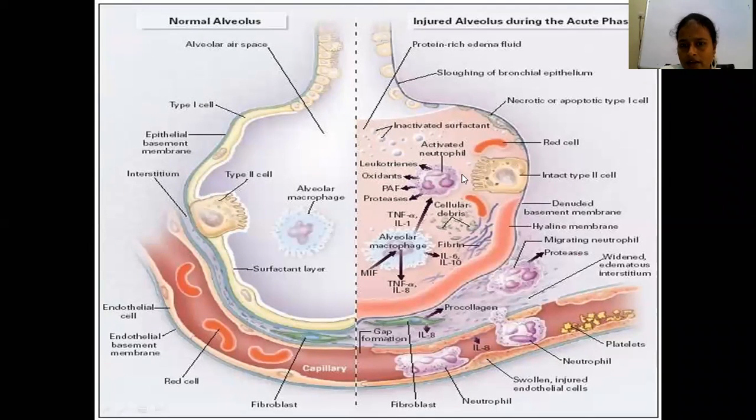In this process, accumulation of inflammatory cells, alveolar macrophages, neutrophils, hyaline membrane formation, and alveolar hemorrhage also occur. These are RBCs. This is the pathophysiology. Usually type 1 cell damage leads to exposure of the basement membrane and edematous fluid accumulation, followed by type 2 cell damage, leading to loss of surfactant and alveolar collapse. This injury leads to inflammatory cell accumulation, hyaline membrane formation, fibroblast proliferation, and alveolar hemorrhage.